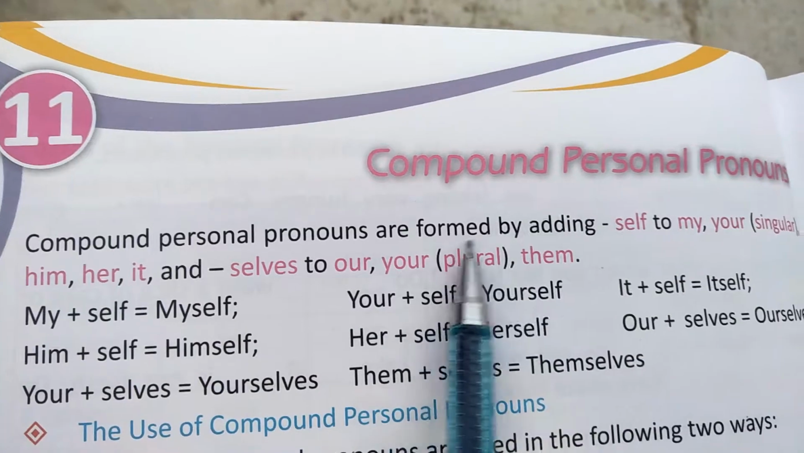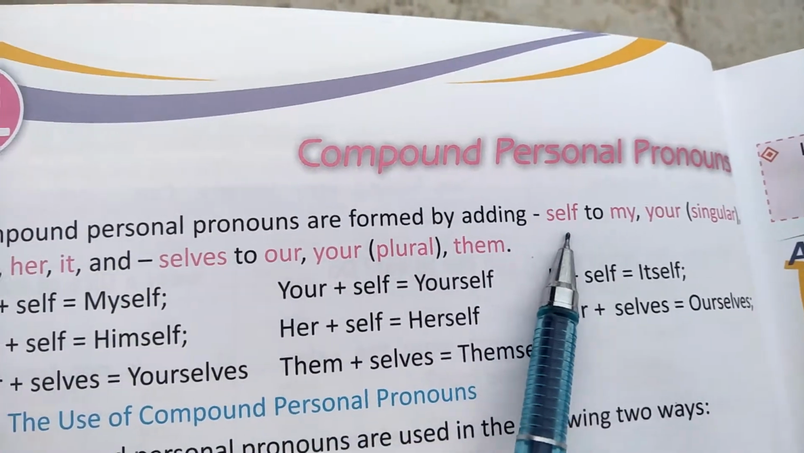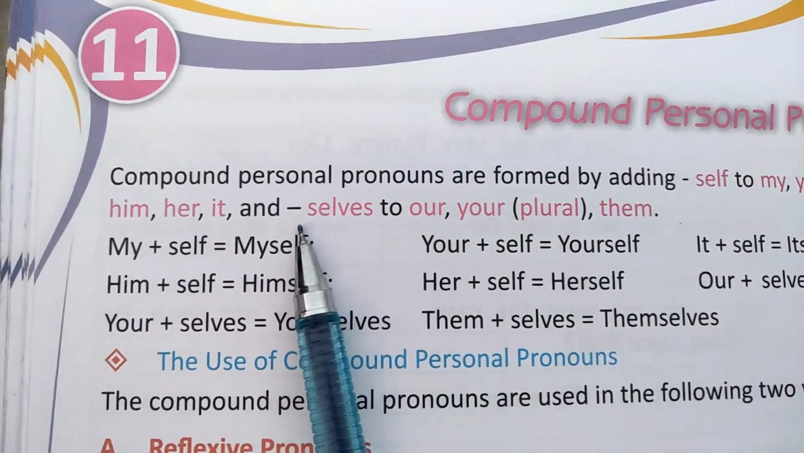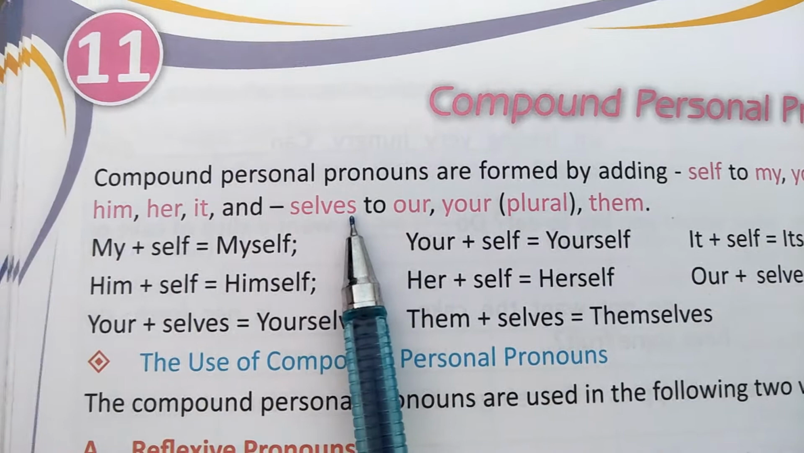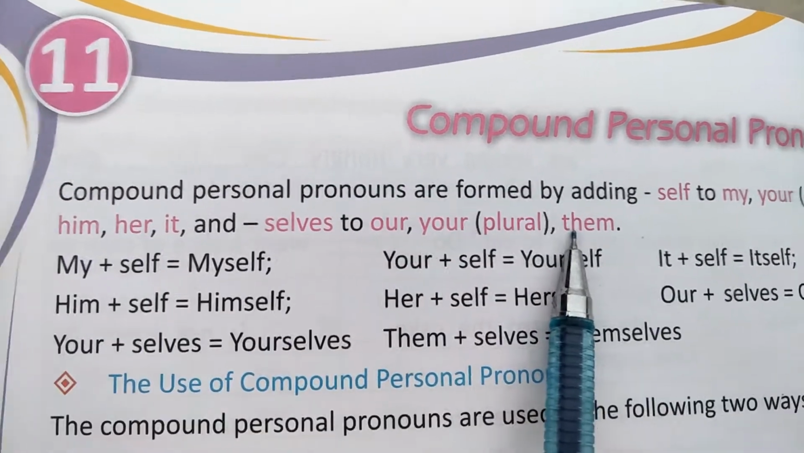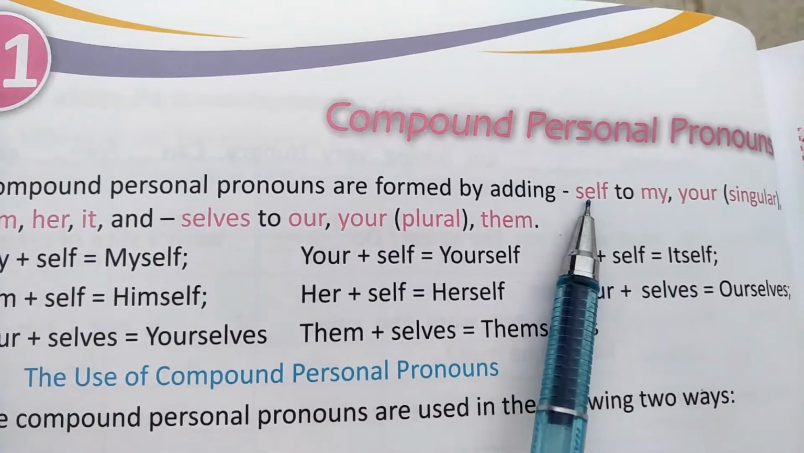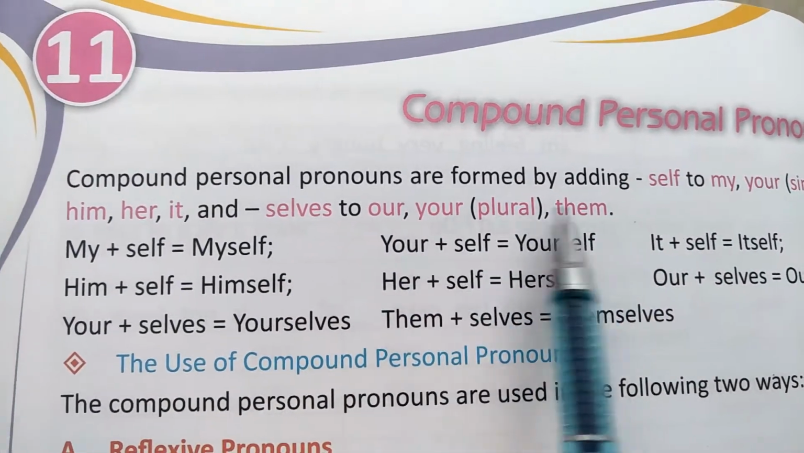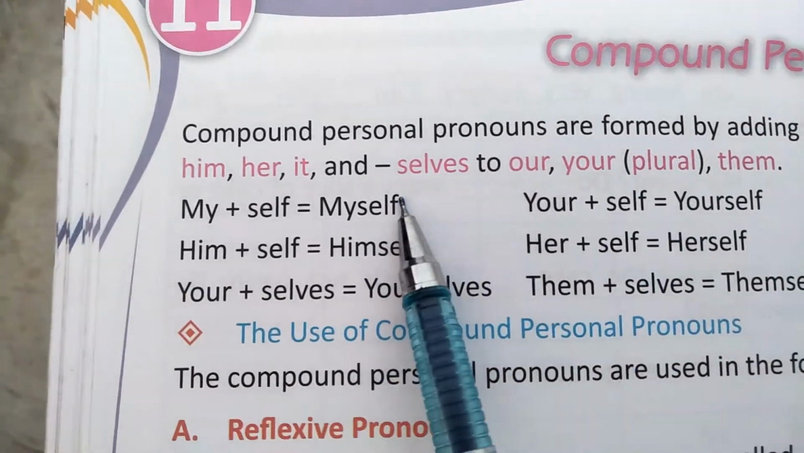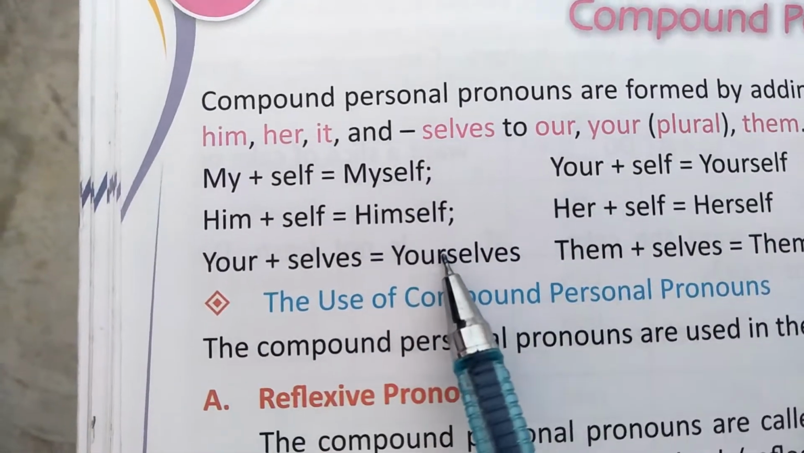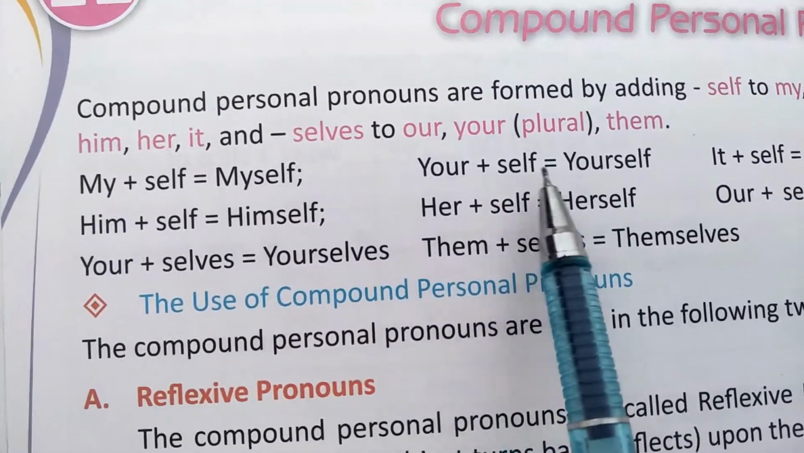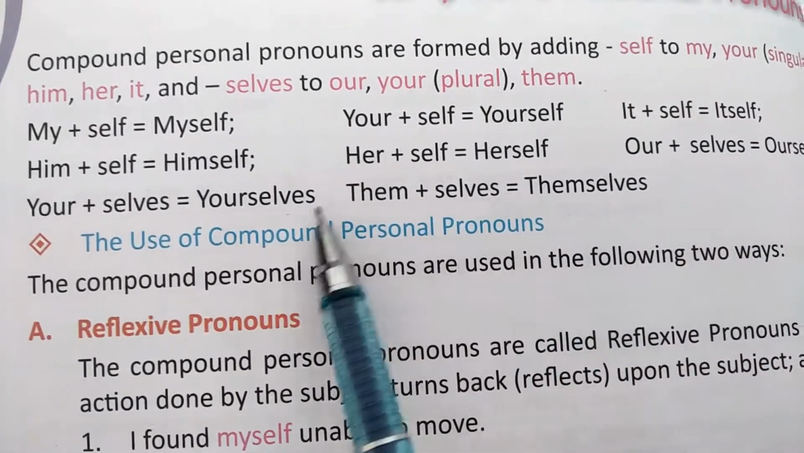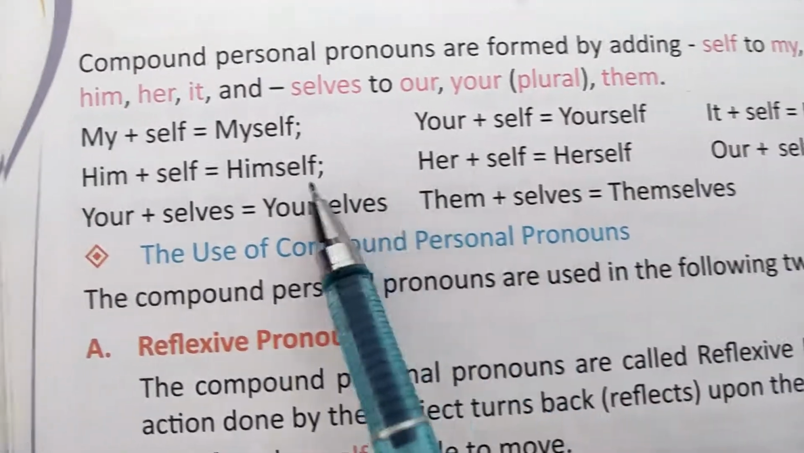Compound personal pronouns are formed by adding "self" to my, your, him, her, it, and "selves" to our, your, them. It means that self is added to the singular and selves is added to the plural form. See, my plus self, myself; him plus self, himself; your plus self, yourself; your plus selves, yourselves. These are plurals, see, 1, 2, 3, and the others are singular.